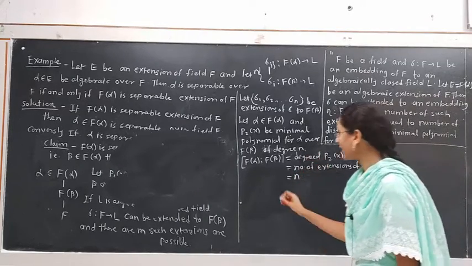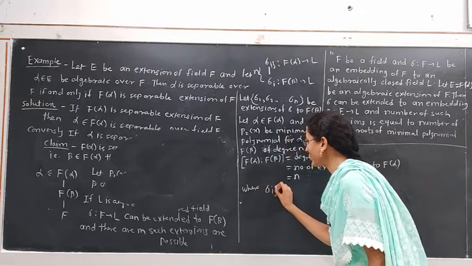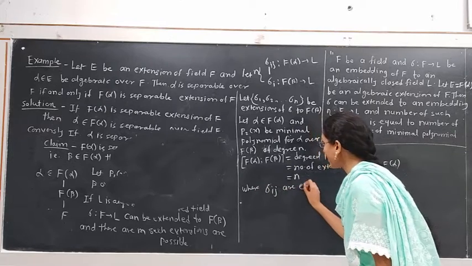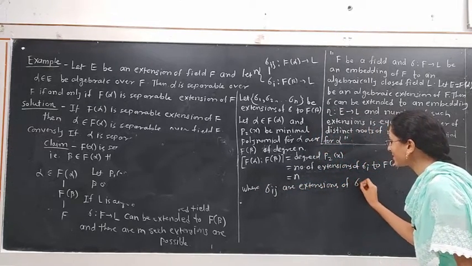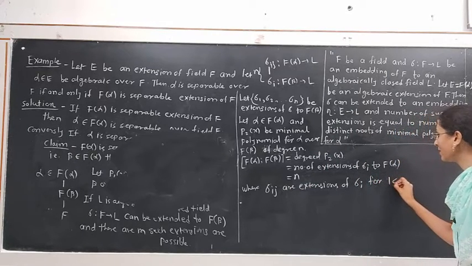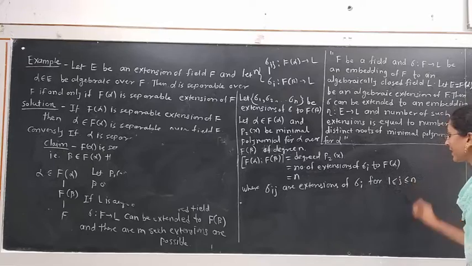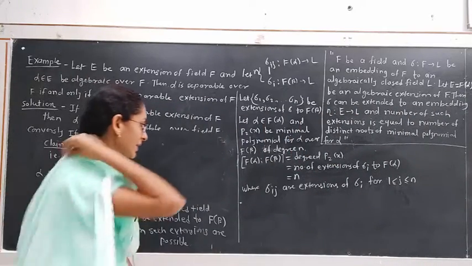And we are considering sigma ij as extensions of the embeddings sigma i for 1 less than or equal to j less than or equal to n and 1 less than or equal to i less than or equal to m.